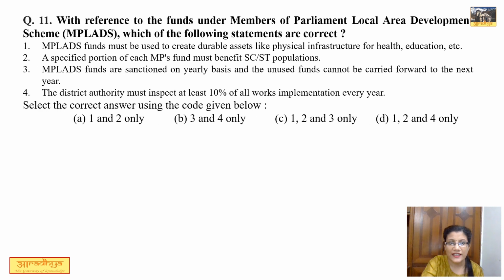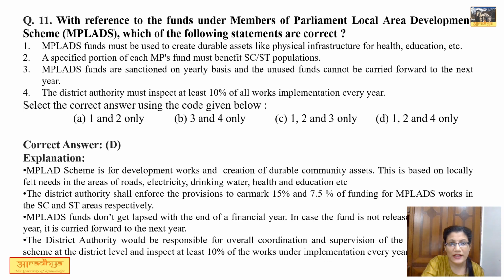Question number 11 says, with reference to the fund under MPLAD, which of the following statements are correct? Statement 1 says, MPLAD funds must be used to create durable assets like physical infrastructure for health, education, etc. This is the correct statement. Statement 2 says, a specified portion of each MP's funds must benefit the SC and ST population. This is also correct because, as we know, for SCs 15% is earmarked and for the ST population 7.5% of this MPLAD fund is earmarked.